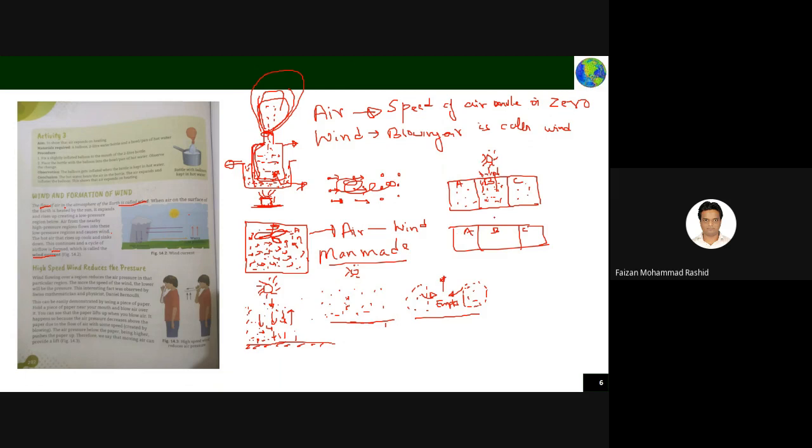So the air in the room is no longer there. Air from the other rooms will enter this one, because this area has become a vacuum, and a vacuum sucks things in. So the air from the other rooms will enter room B.